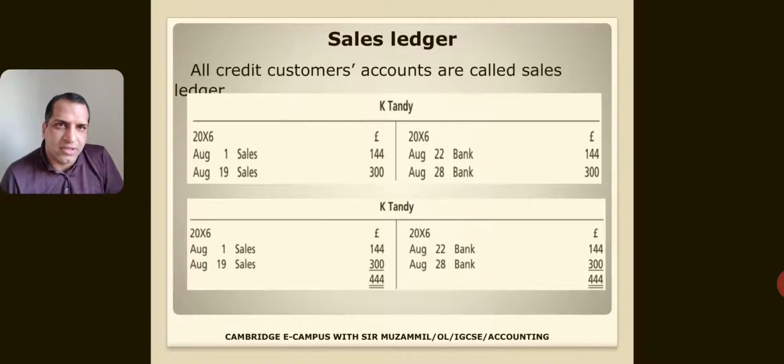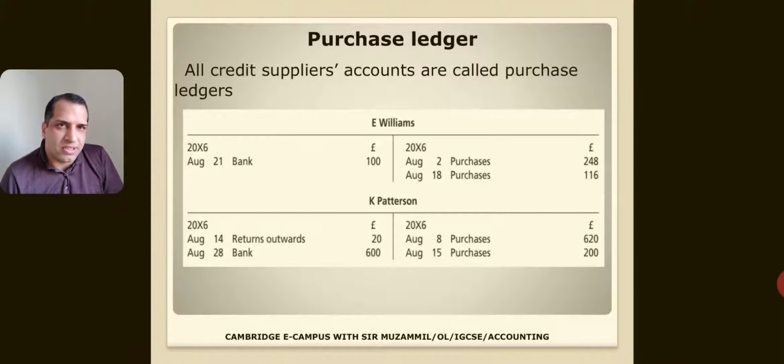What is the sales ledger? All credit customers' accounts are called the sales ledger. It means if a business is making credit sales to any customer, that credit customer's account is known as the sales ledger. So in short, the sales ledger is a book where all accounts of credit customers are kept. Same with the purchase ledger, which means all suppliers' accounts.